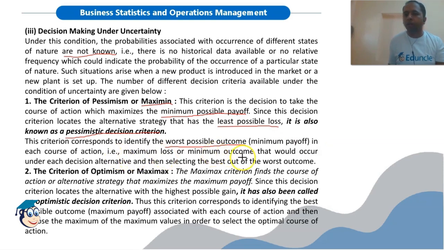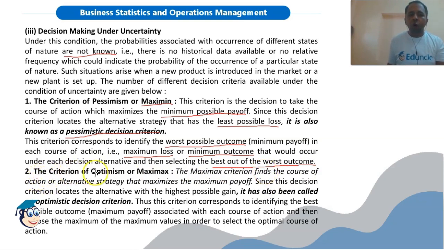If we are talking about loss, we take the maximum loss because it will be the worst outcome, and if we are talking about positive payoff, then the minimum payoff, the minimum outcome that would occur under each decision alternative, and then selecting the best out of the worst. That's why we are having a pessimistic view.